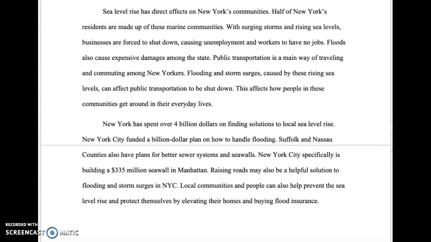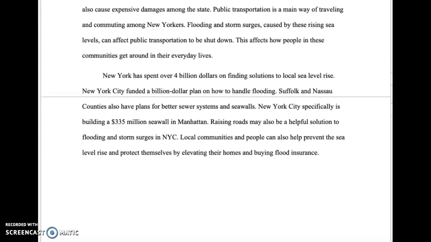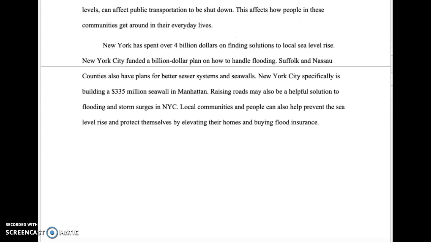Public transportation is a main way of traveling and commuting among New Yorkers. Flooding and storm surges caused by these rising sea levels can affect public transportation to be shut down. This affects how people in these communities get around in their everyday lives.